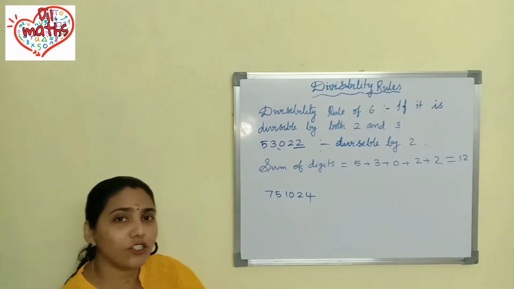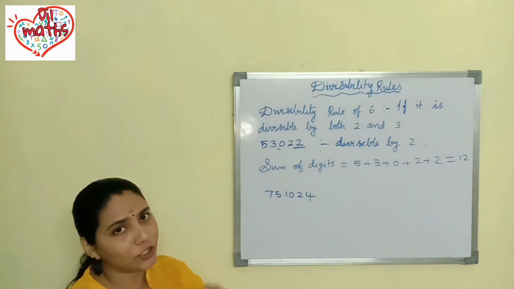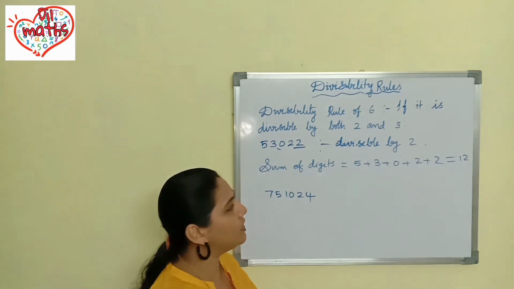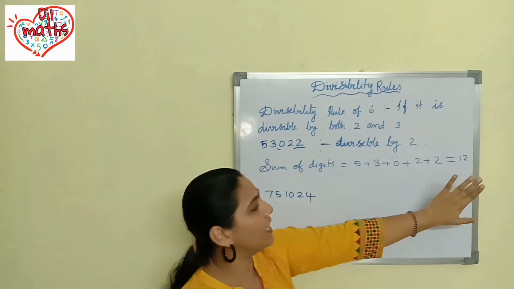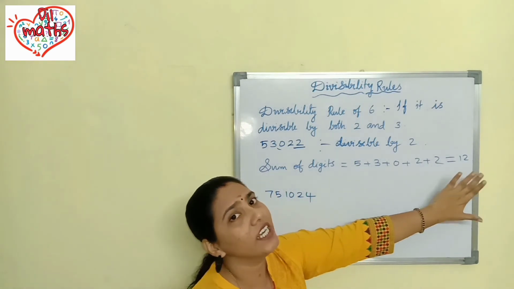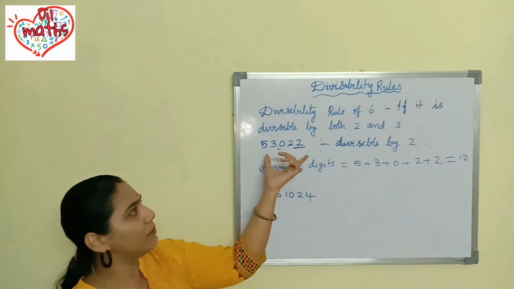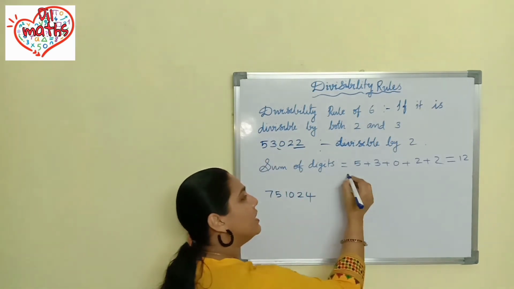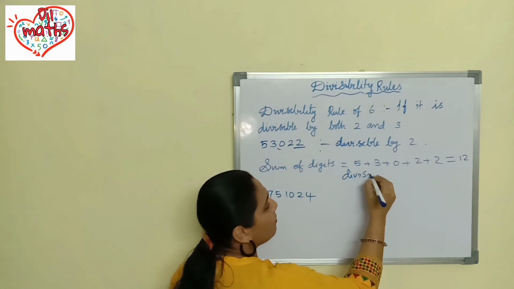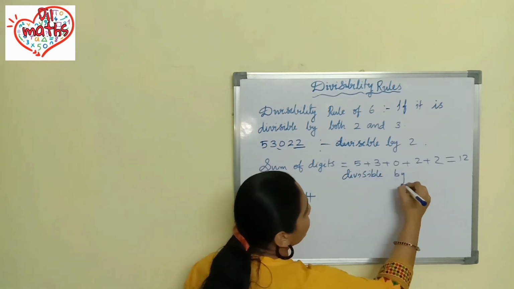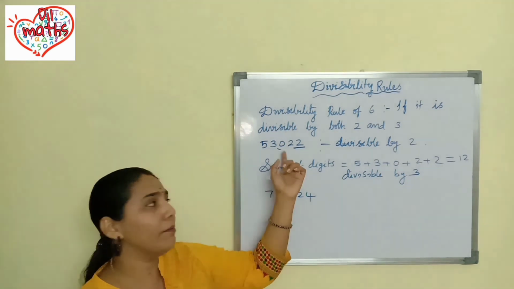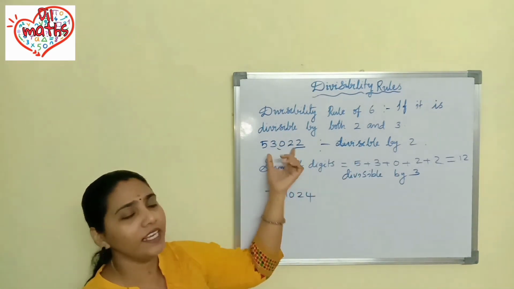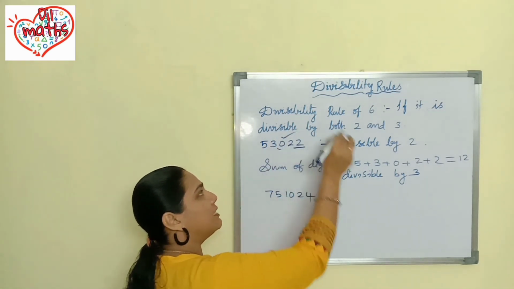Whether 12 is divisible by 3? Yes, 12 is divisible by 3. If you are dividing 12 by 3, you will not get any remainder. That means remainder will be 0. That means this 12 is divisible by 3. If the sum of digits is divisible by 3, you can say that the whole number, that means the given number is divisible by 3. So what you got from here? You got that the given number is divisible by 2 and divisible by 3. So this number is divisible by both 2 and 3. So you can say that this number is divisible by 6.